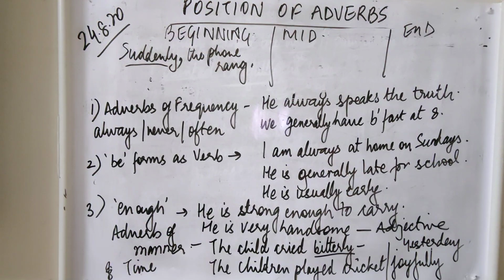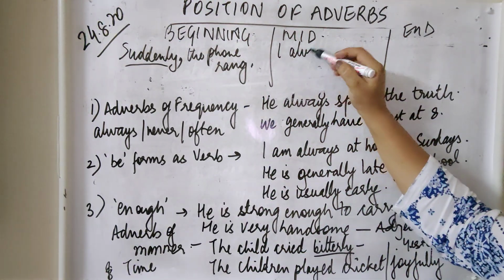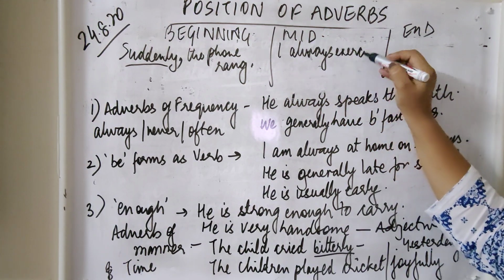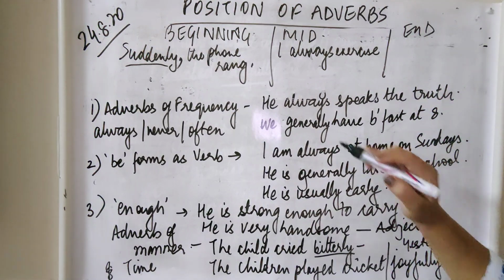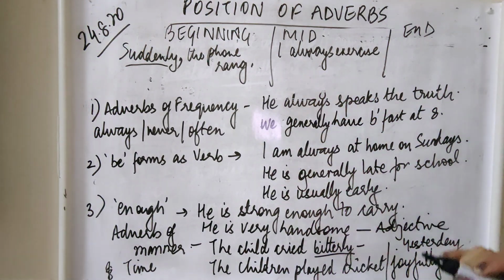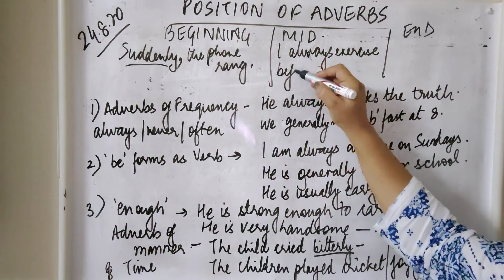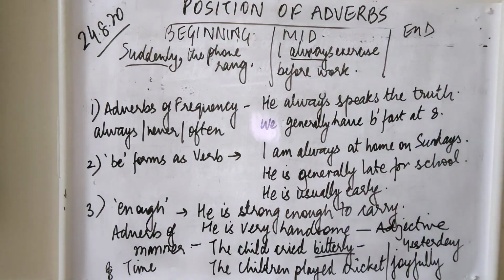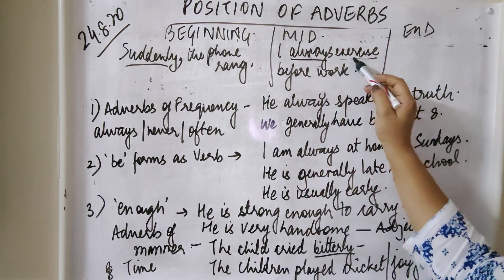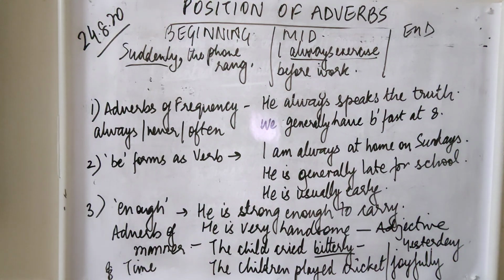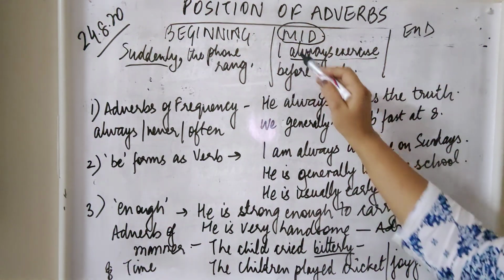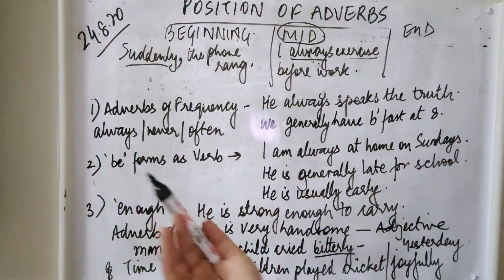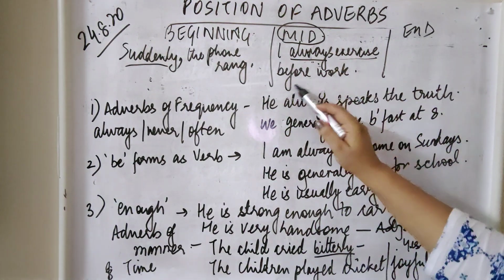If I say, "I always exercise before work," here always is an adverb coming just before the main verb. So the mid position in the sentence, where the adverb is used with the main verb, generally comes before the main verb.